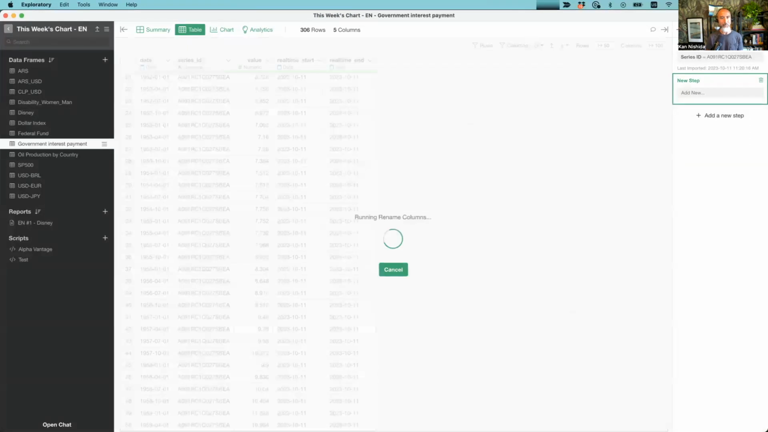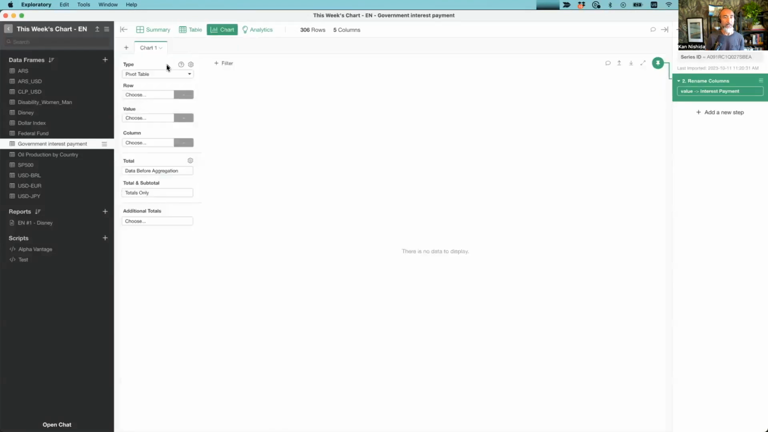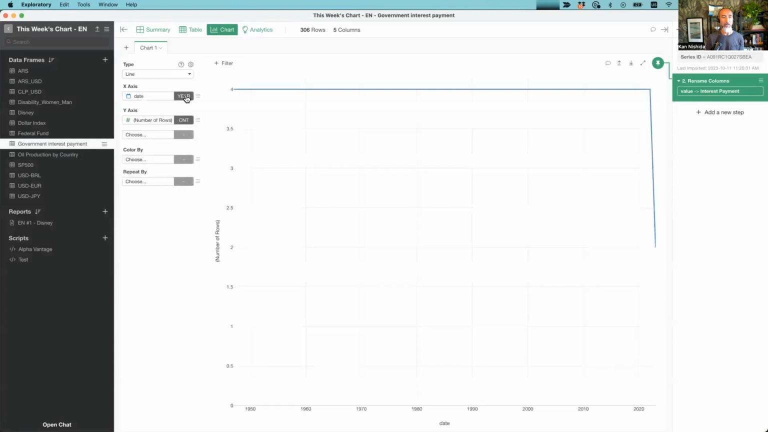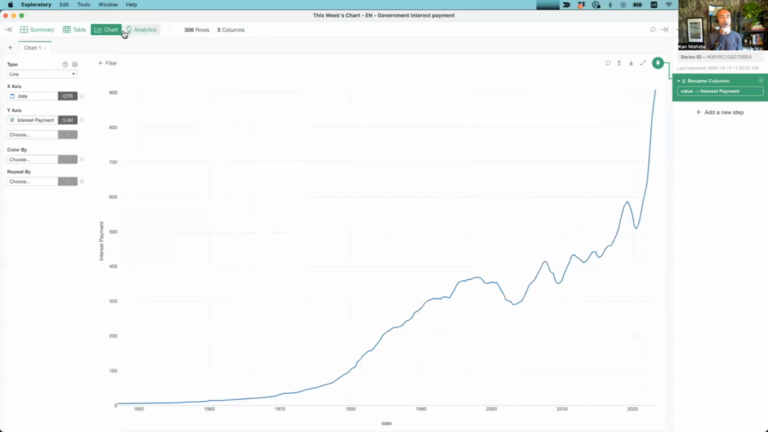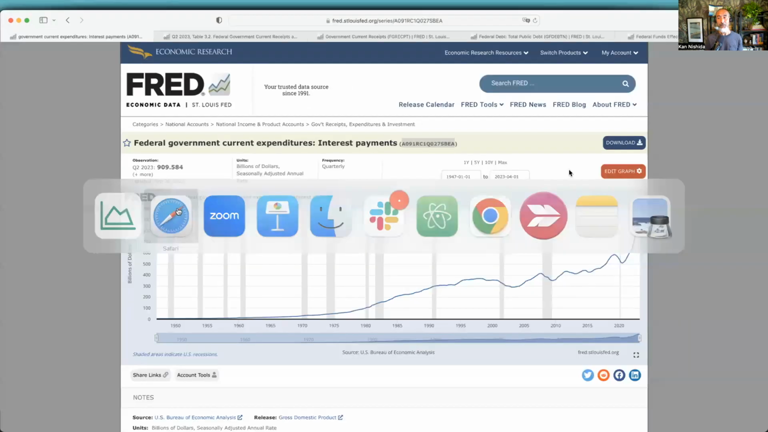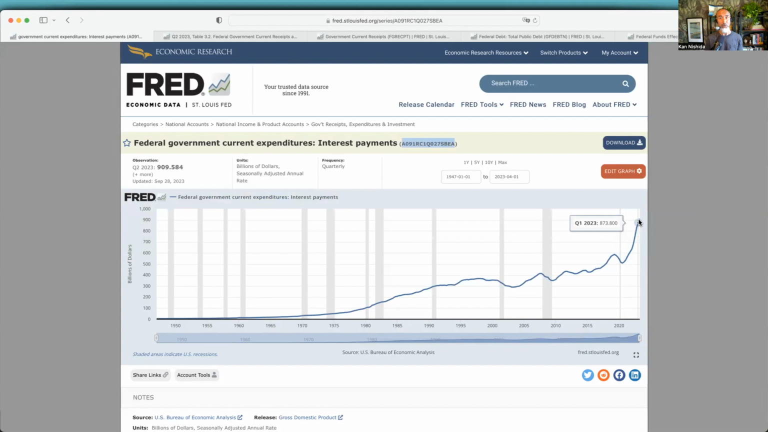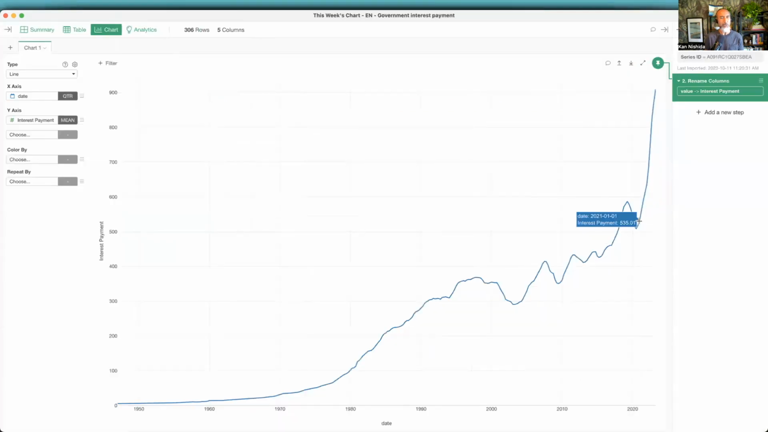So I give that name to the column and then go to the chart and visualize it. So use a line chart, assign the date column. This data is actually quarterly, so I'm going to select the quarterly level to aggregate. And then for the y-axis, I assign the interest payment column. I'm going to make this one average, just in case, because this is quarterly unit data. I don't have to change anything, but just in case.